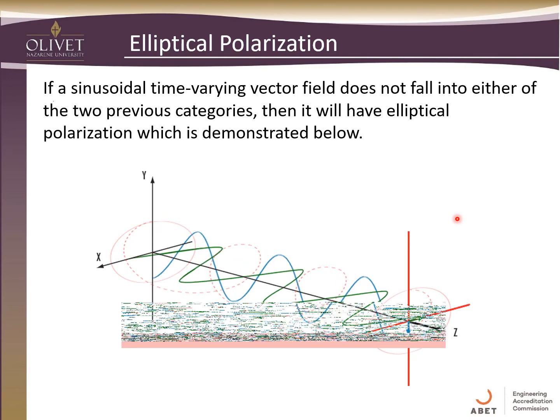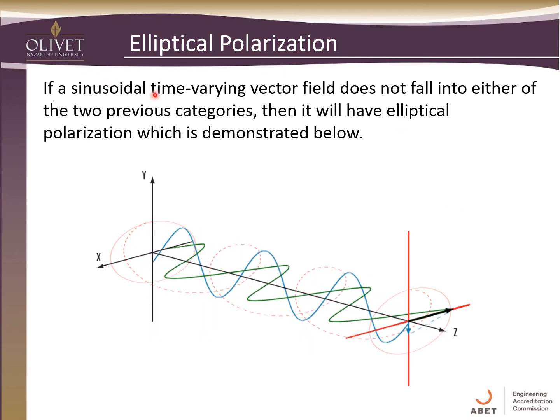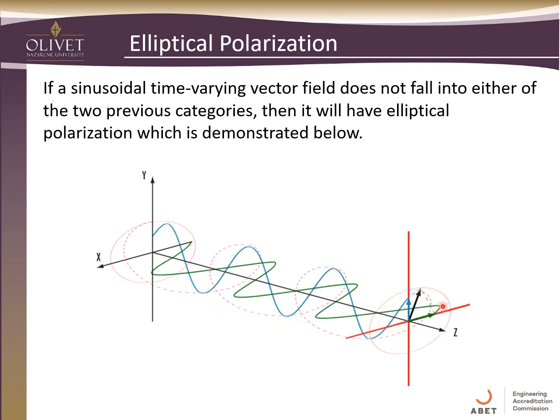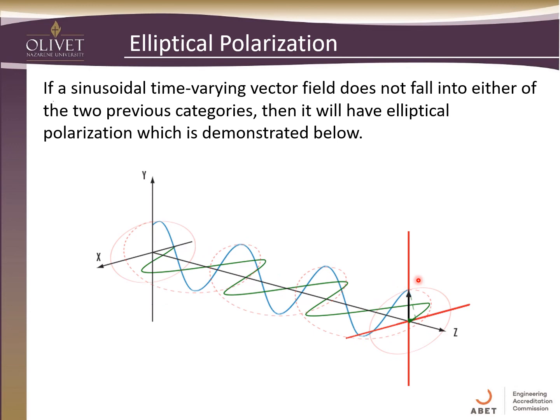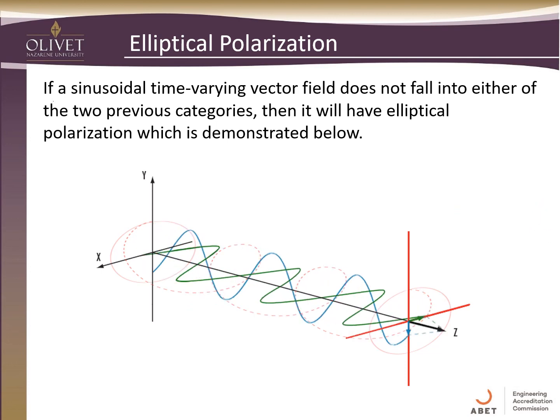One minor change we can make, and my GIF here is messing up a little bit, but you should be able to get the picture: if we still had the circular condition where one was 90 degrees out of phase with the other, but the amplitudes were different, now instead of a circle, it's going to create an ellipse. So it's elliptically polarized. We don't deal with this very much in industry. We do some, but usually we only deal with linear or circularly polarized. Those are the two primary types of polarization.